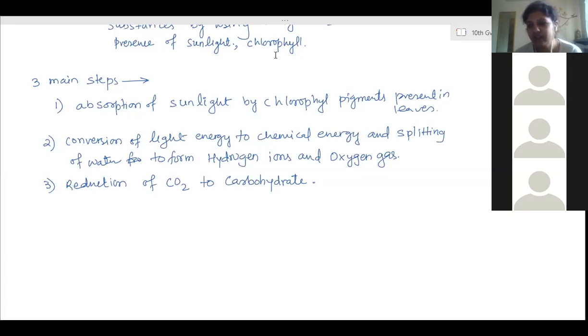And if water is not available, the produced food also cannot be transported to any places. So every process in that leaf will stop and ultimately it will die because no life process is happening in that particular leaf.